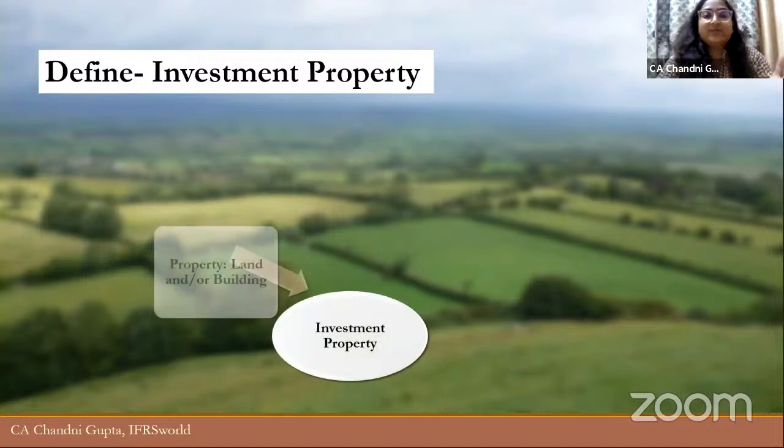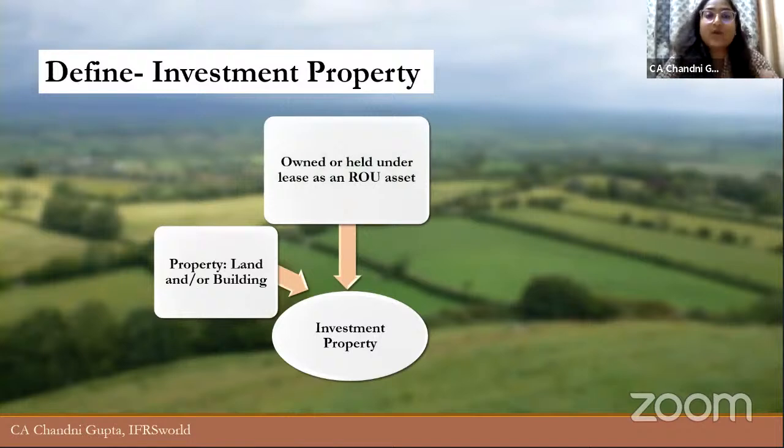And as I told you, investment property is nothing but a property, a land or a building or both, which is owned or held under lease as an ROU asset. Now let's understand this. A property or an asset can be owned by the company or it can be held by the company as a lessee. Right. So Ind AS 116, which talks about leases, specifically says that when a lessee has taken any asset on lease, it will recognize an ROU asset, which is a right of use asset. That asset will be classified as PPE or investment property depending upon the nature of it.